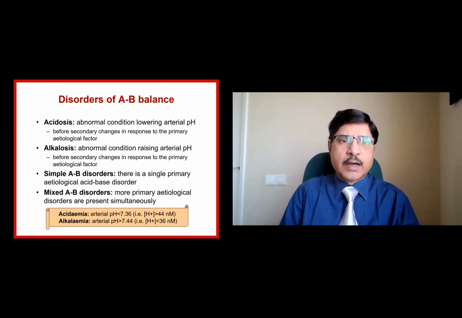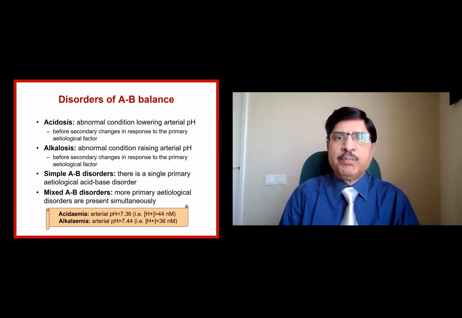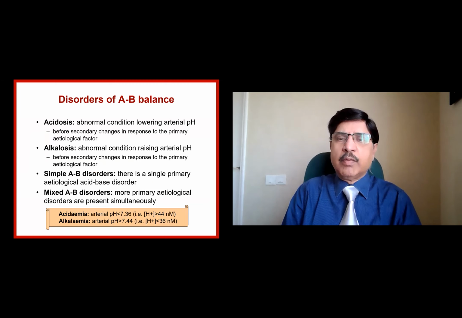So we already understand what is acidosis, what is alkalosis. Where there is lowering of the pH, it is acidosis. Acidemia is what is circulating in the blood. Alkalosis, increase in the pH. We know the pH is just the inverse relationship in log to hydrogen ion concentration. When the hydrogen ion concentration goes up, it is acidosis, so the pH will go down. Alkalosis, the hydrogen ion concentration is reduced, so the pH will go up. And then we also have simple and mixed disorders, which we will see.